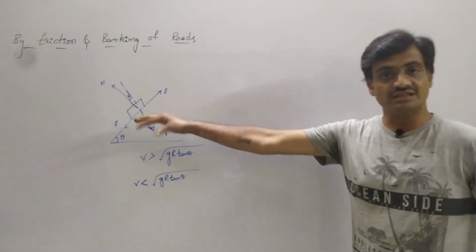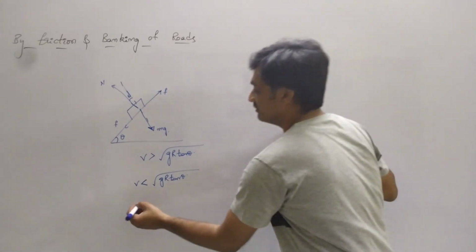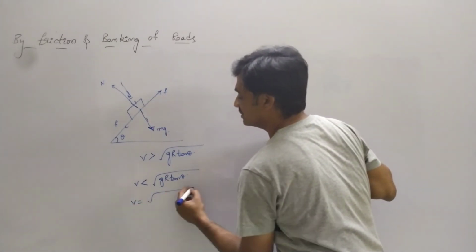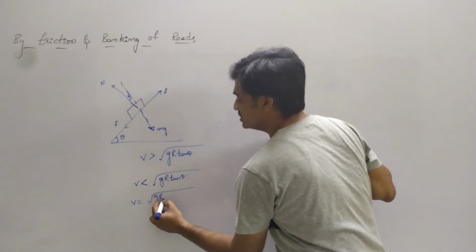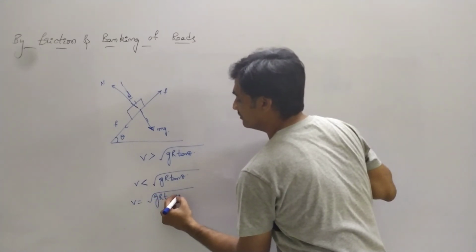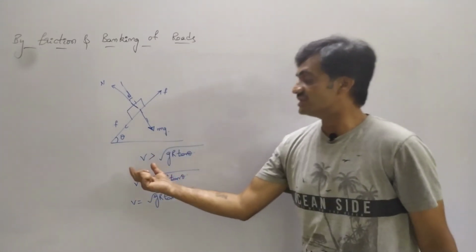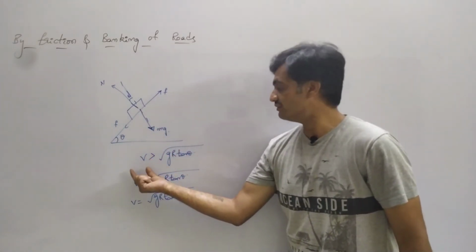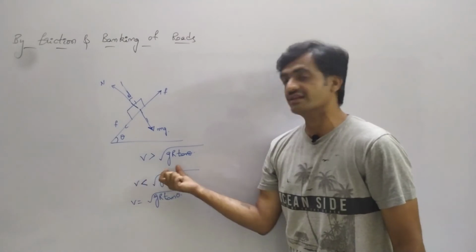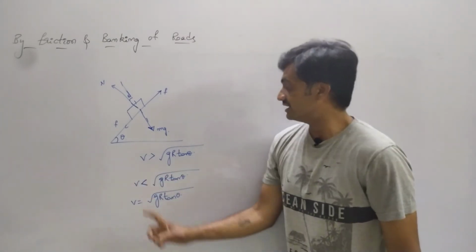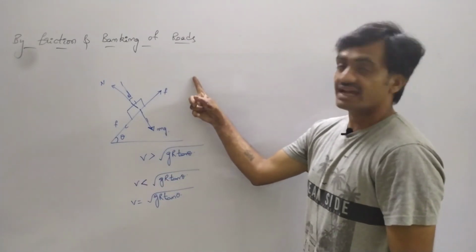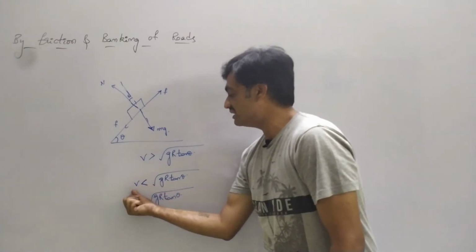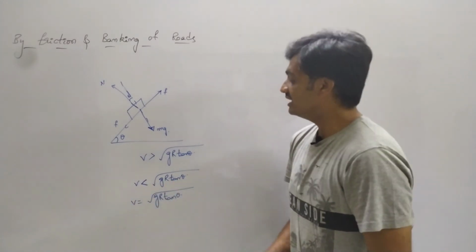Suppose the frictional force is equal to 0, then V equals under root of g r tan theta. Observe this case. When the frictional force is acting inwards, then V is greater than under root of g r tan theta. Suppose the frictional force is acting outwards, then V is less than under root of g r tan theta.